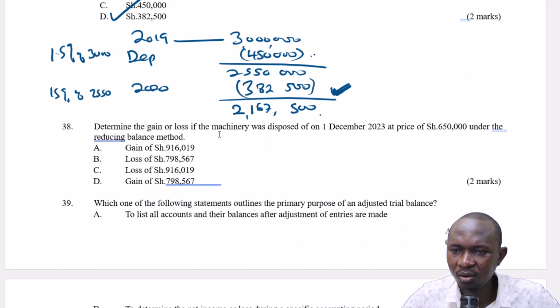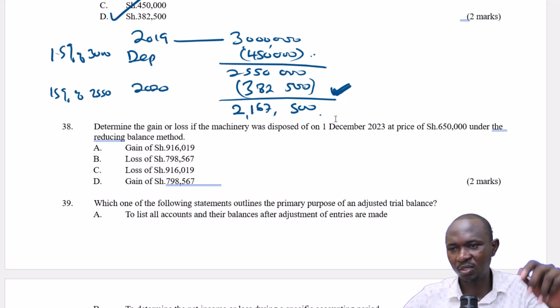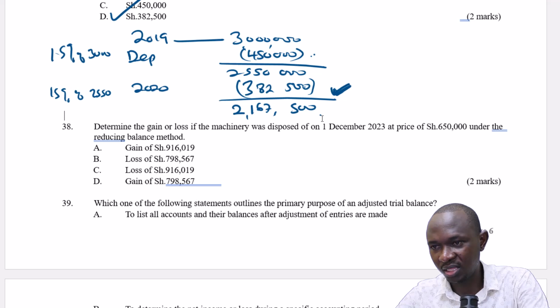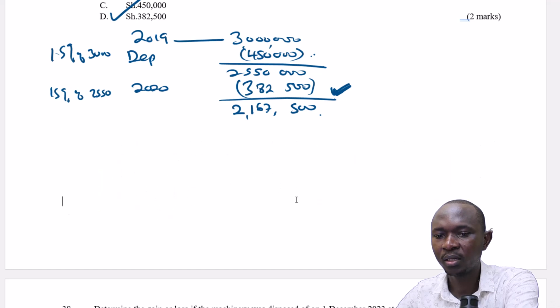Determine the gain or loss if the machinery was disposed of on 1st December 2023 at a price of 650,000 under the reducing balance method. Wow, this is a heavy task. Oh God. So we have to calculate reducing balance up to 2023. Let's start. Let's just proceed. I think we pick up from here. This will be good enough. So let's pick up from there.